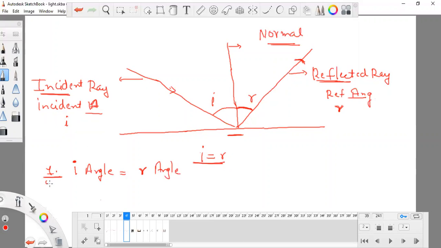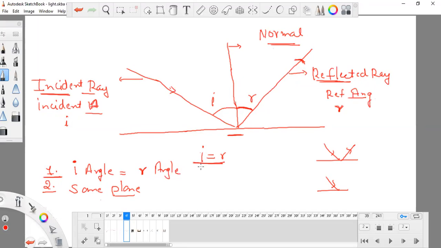And second, the incident ray, the normal ray and the reflected ray all lie in the same plane. Same plane means they have the same direction. It doesn't mean that one is coming from this side and another will be in some other direction. So they all lie in the same plane.